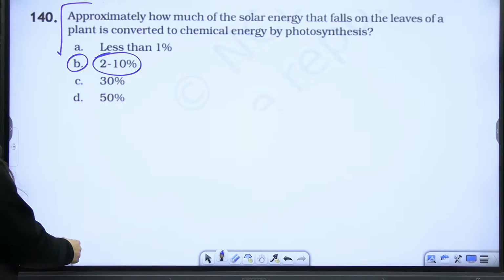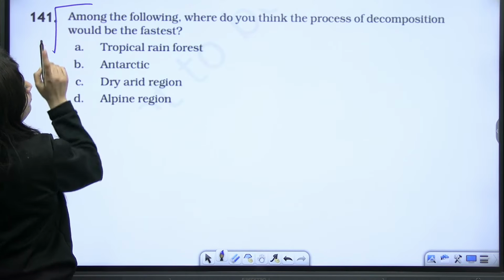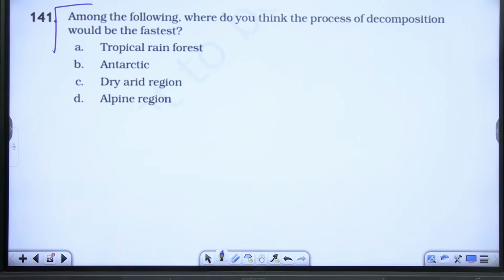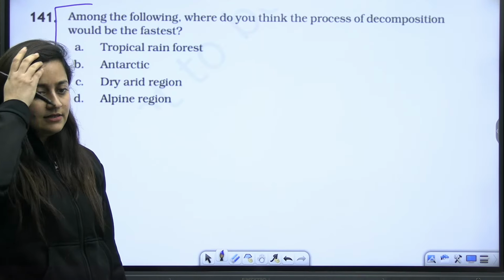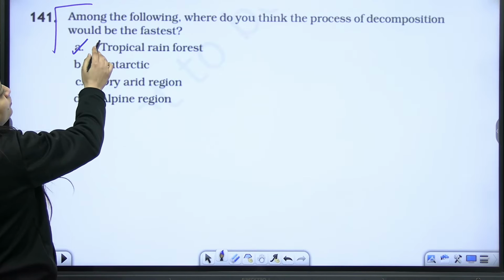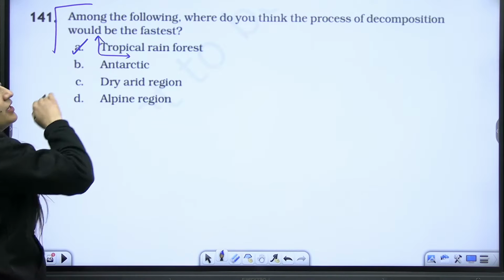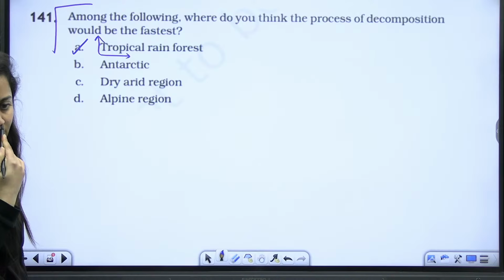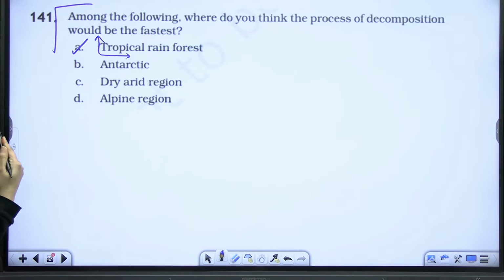Okay, 2 to 10%. Next, among the following, where do you think the process of decomposition would be fastest? Beta, it will be in tropical rainforest. Why? Because the temperature here is going to be high and that promotes the decomposition at a fast rate. Right? Okay. So the answer here is tropical rainforest.